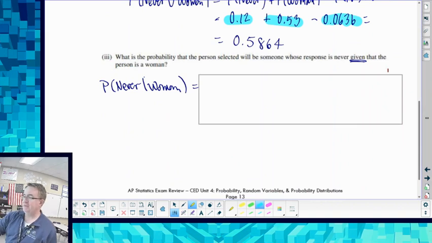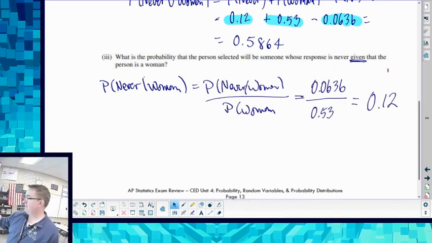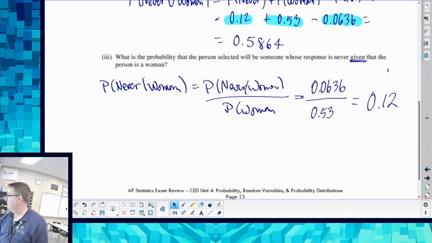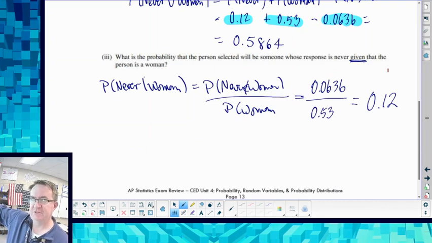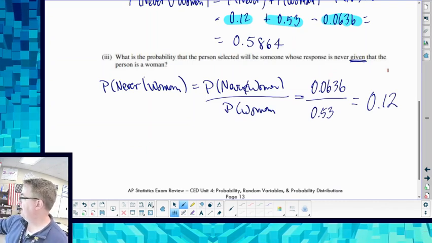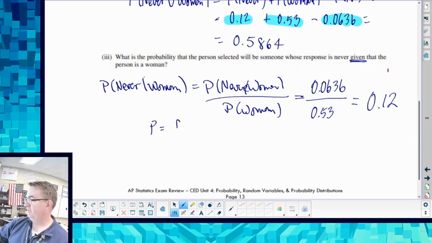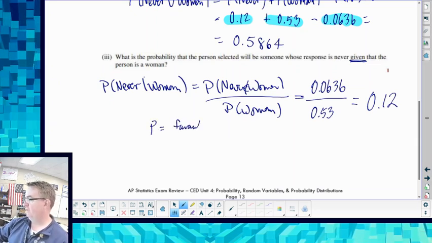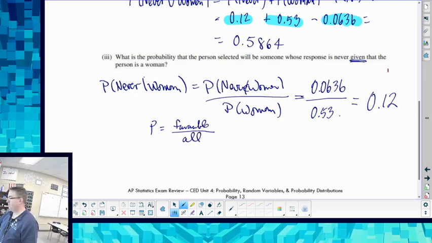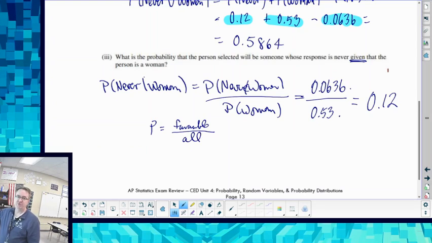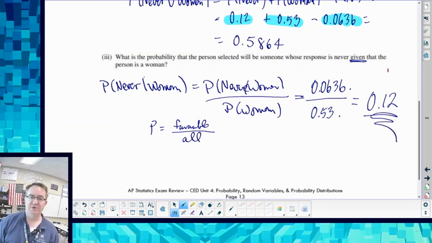The probability of never given a woman is the probability that both things happen, that should be an and, so that's 0.0636, divided by this group that we're in, because remember, probability is equal to favorable over overall. So here's my entire group, and there's the favorable group. So then we divide that out and we get a probability of 0.12.